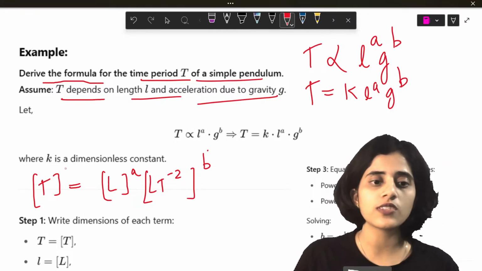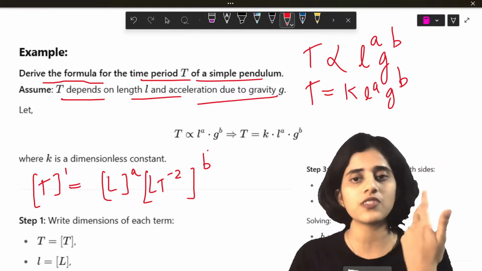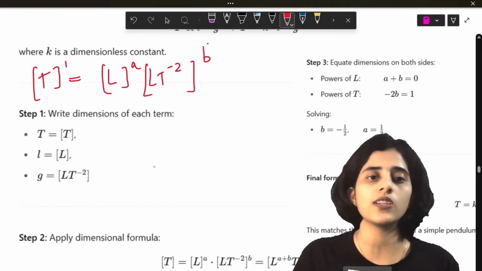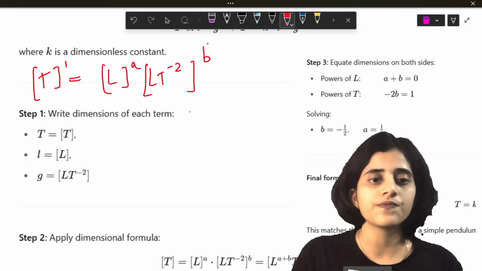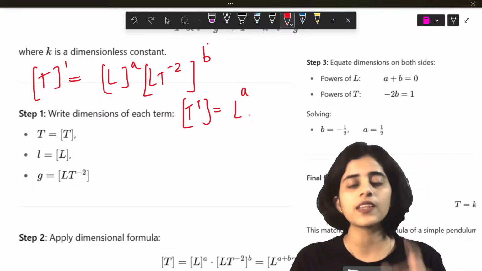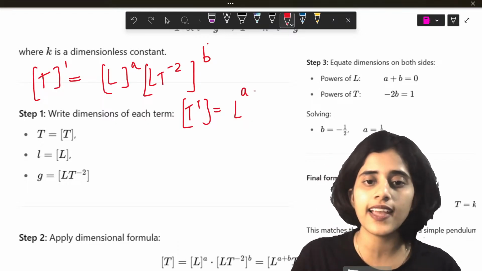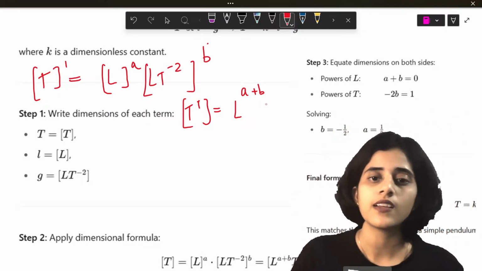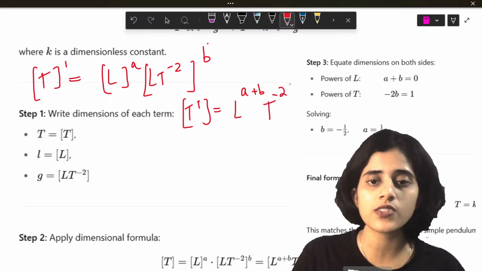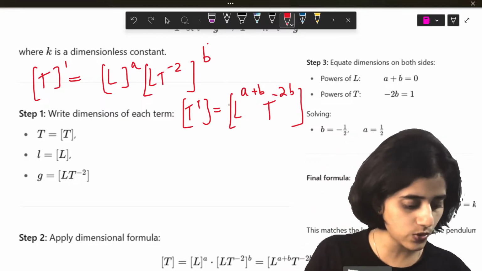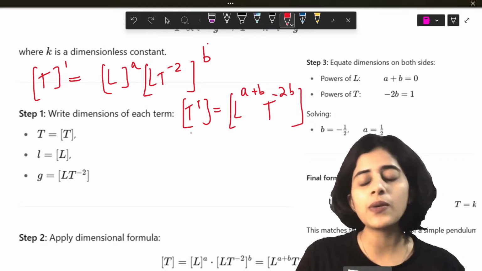Yeah. So I know t is raised to 1, because the dimension for time is t raised to 1. So now what I will do is equate this whole thing. t raised to 1 is equal to L into L raised to a into L raised to b. So this is basically L raised to a plus b, because a raised to m into a raised to n is a raised to m plus n. And then T raised to minus 2b. Now I will equate the powers.